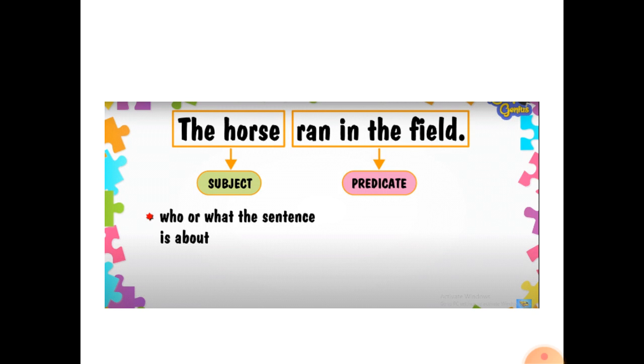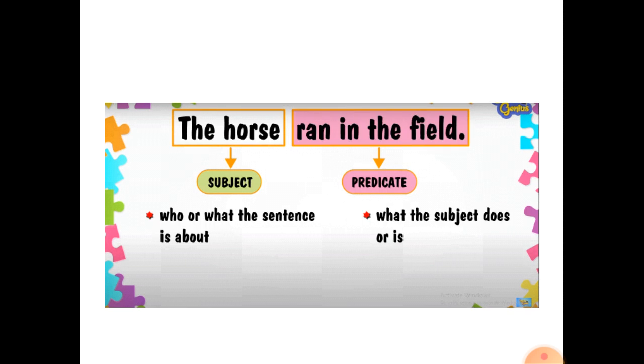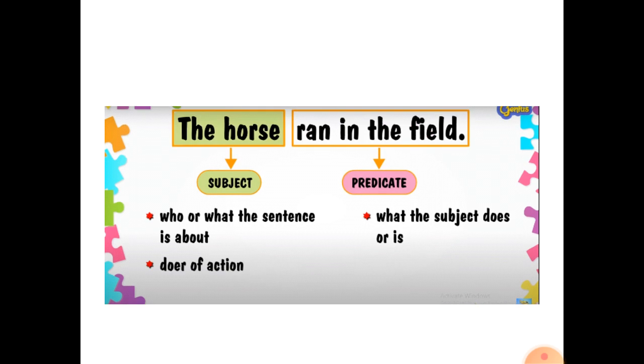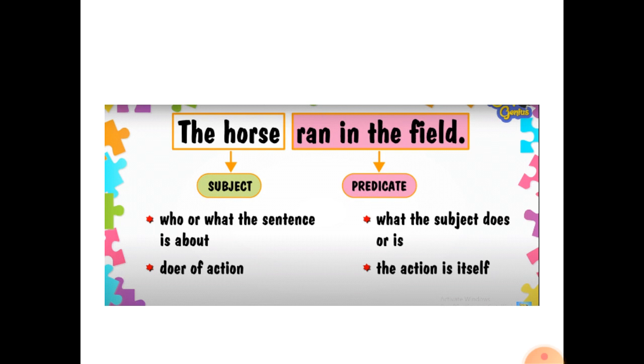For example, the horse ran in the field. In this sentence, the horse is a subject, ran in the field is a predicate. So, what is a subject? Who or what the sentence is about is a subject. What the subject does or is, is a predicate in the sentence. The doer of the action is subject. The action itself is predicate in the sentence.